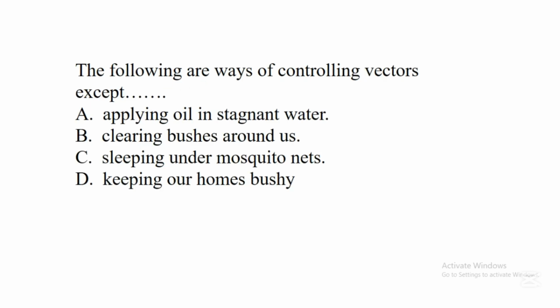The next question says, the following are ways of controlling vectors except dash. A. Applying oil in stagnant water. B. Clearing bushes around us. C. Sleeping under mosquito nets. D. Keeping our homes bushy. In this question, the correct answer is D.